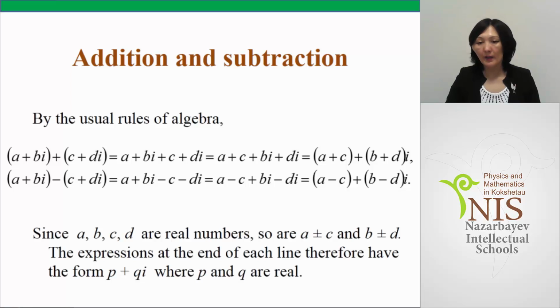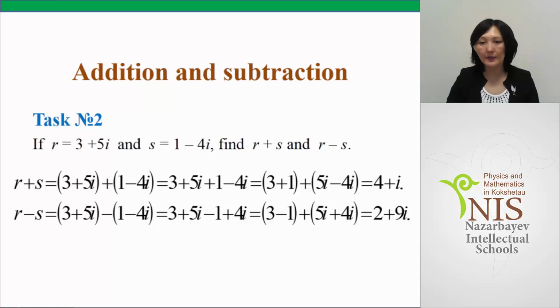and then add their results. The expression at the end of each line therefore has the form p plus qi, where p and q are real numbers. Let's consider the example for addition and subtraction of complex numbers. If r is equal to 3 plus 5i, and s is equal to 1 minus 4i, find their sum and their difference.